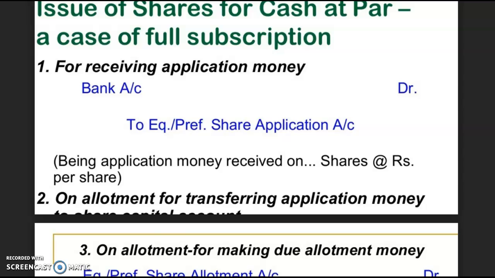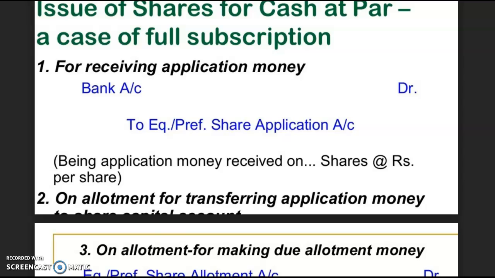At the application stage, the company first receives the application money from the prospective investors who are interested to invest in the company. At the allotment stage, the company allots the shares to those applicants who had applied, and in the call stage the company collects the balance amount depending upon its requirement and the time. Please understand, at all three stages there are two entries to be recorded. One relates to the receipt of the money and the other relates to when the amount becomes due.